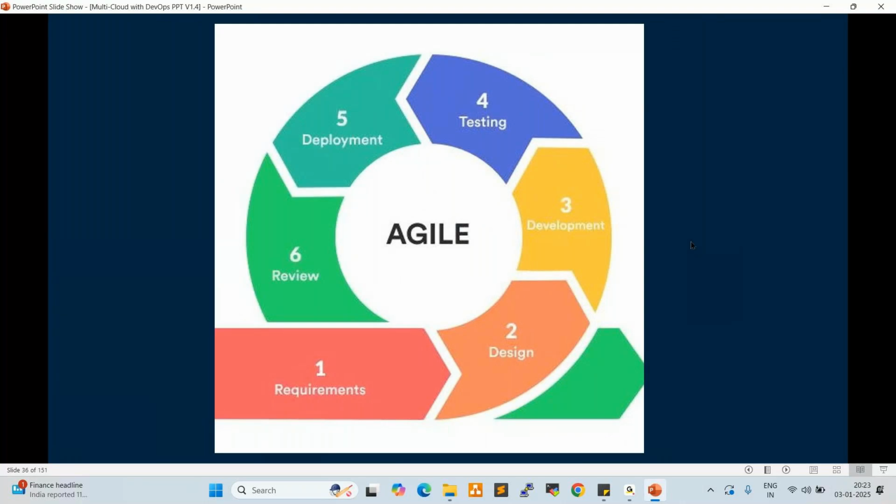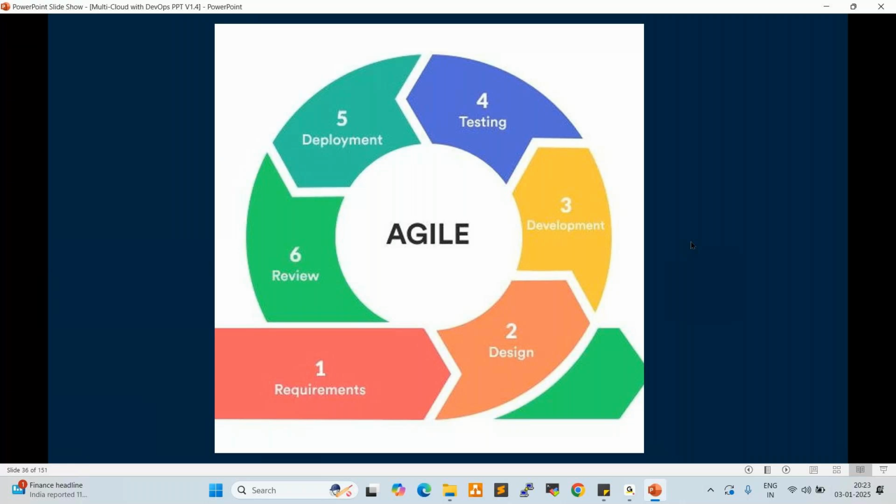So in Agile, the developers work in parallel. For example, 4 developers are working on application development. One guy is working on front end UI. The second guy is working on back end API development. The third one is working on the database. The fourth one is working on bugs and hot fixes, right? So in parallel, the development team works on these activities, and that will be integrated, right?